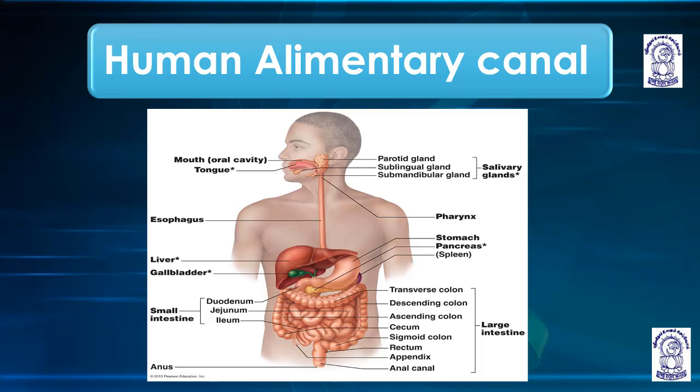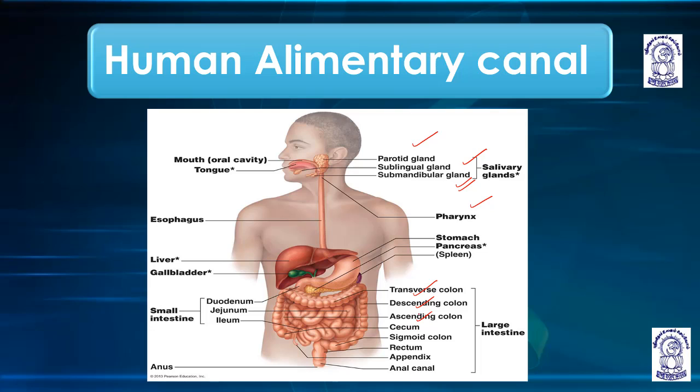Human alimentary canal. The first part is the mouth, or buccopharyngeal cavity. You can see the tongue, different salivary glands: parotid, sublingual, submandibular, then pharynx, stomach, pancreas, spleen, then the parts of the large intestine: transverse colon, descending colon, ascending colon.